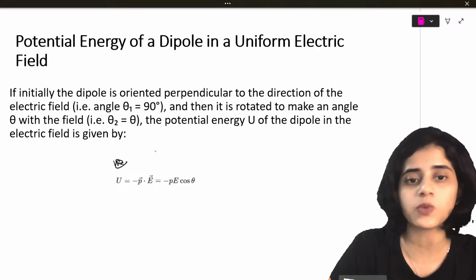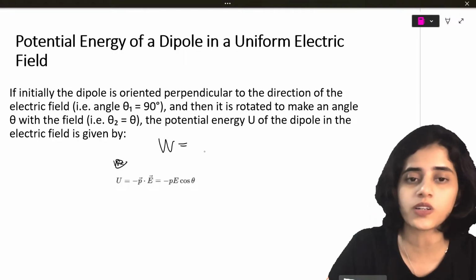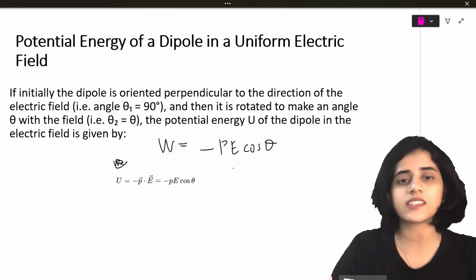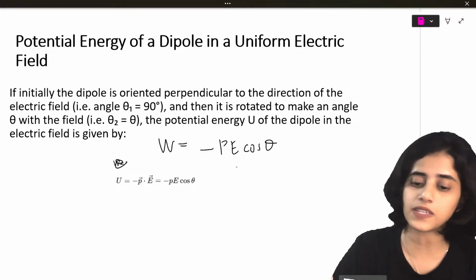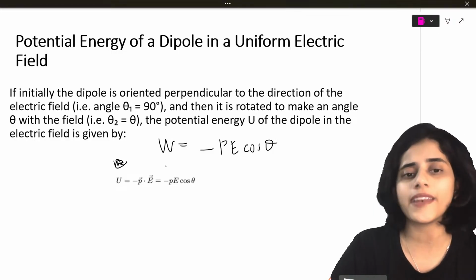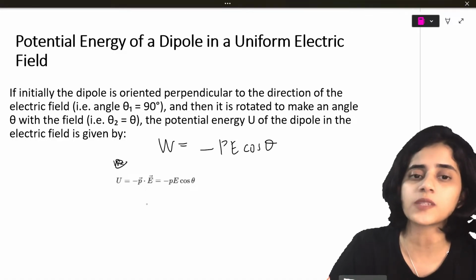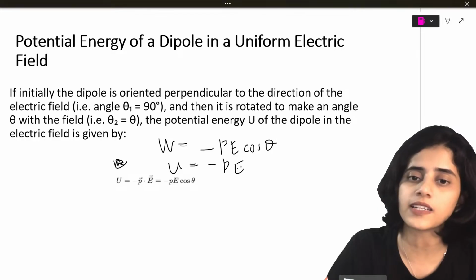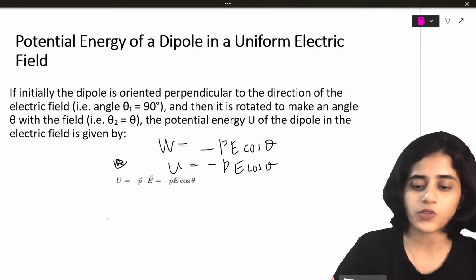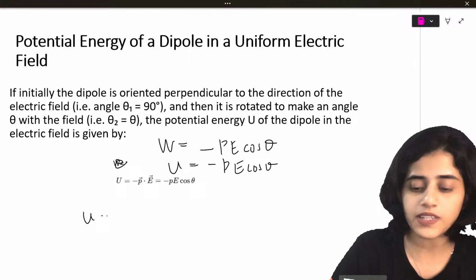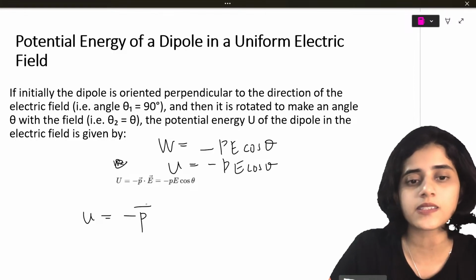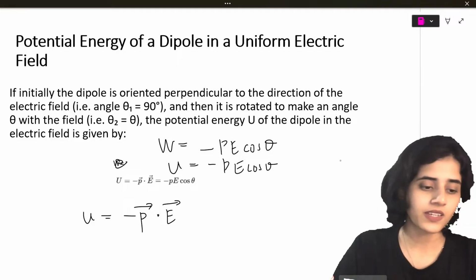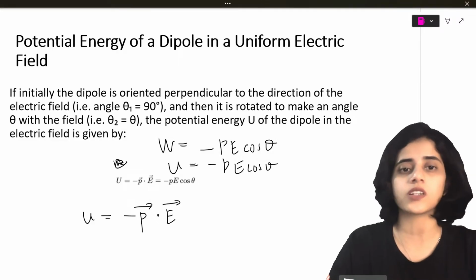I write down the formula for work done. So work done is what? Minus PE cos theta, when theta 1 is 90. Whenever there is work done, it is stored as potential energy. So potential energy is also equal to minus PE cos theta. So from this you can say that potential energy is equal to minus P dot E.